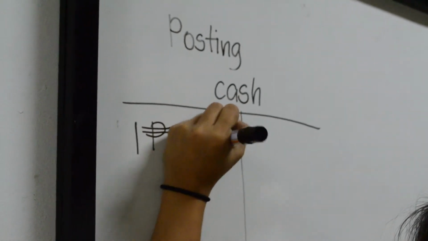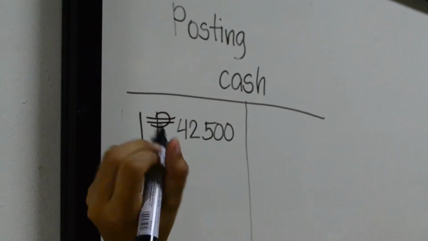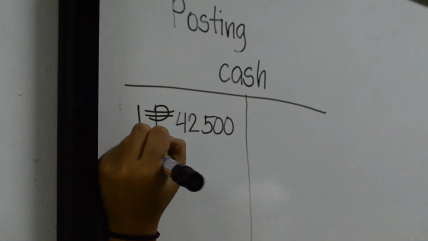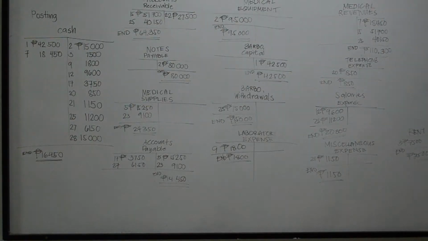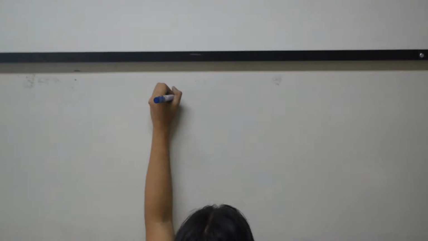Then add all the values vertically, then subtract using the normal balance minus the opposite side. Write the ending balance on the normal balance side of the account. Don't forget to double rule the sign and the end word.